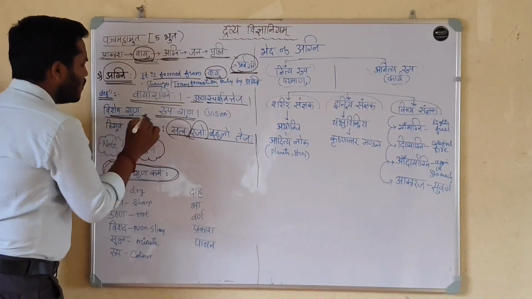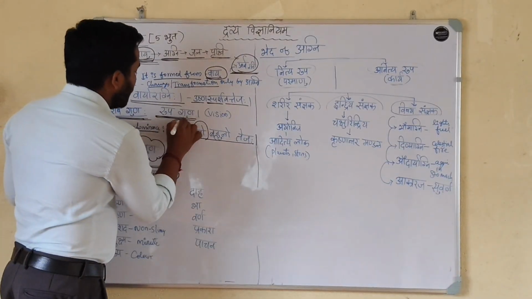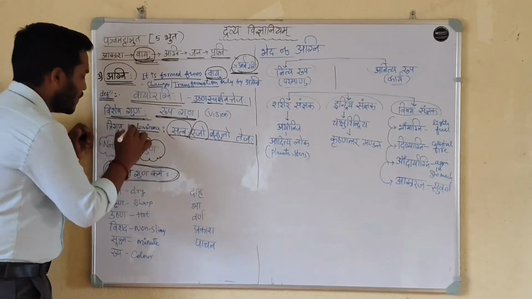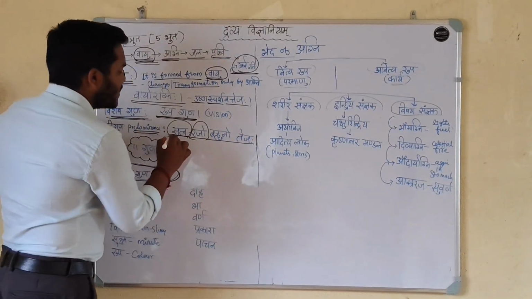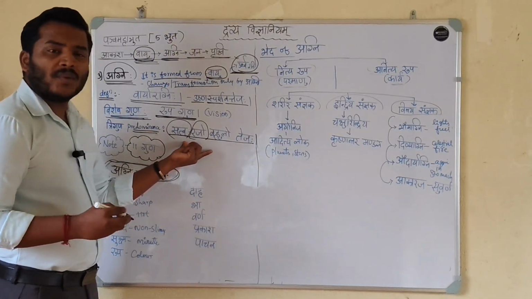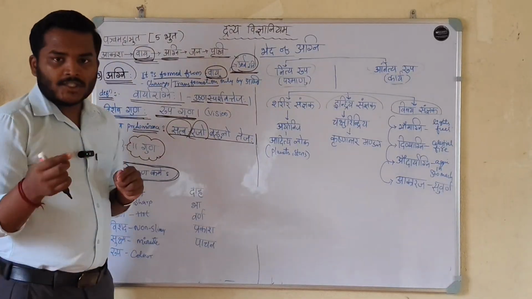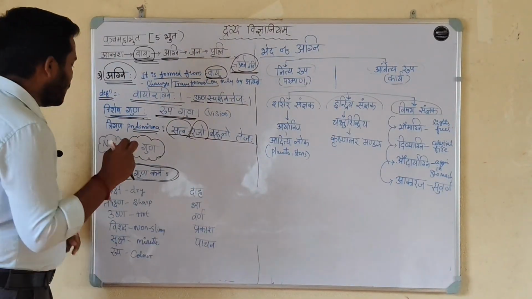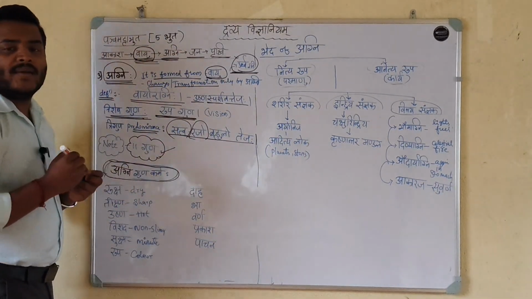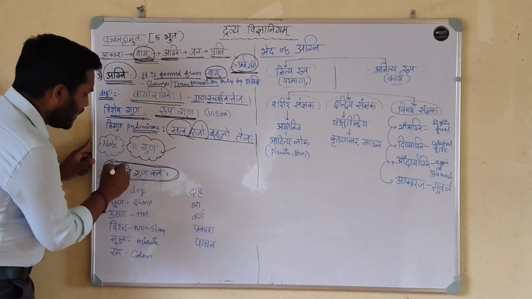Now Vishesha Guna, what is the special quality of the Agni? Means Rupa Guna, vision is the special quality of the Agni Mahabhuta. Three guna predominance: Sattva, Rajas, Bahulo Tejaha. Sattva guna and Rajas guna are dominant in Agni Mahabhuta. In Prithvi and Jala Mahabhuta, 14 gunas are explained, but here in Agni Mahabhuta, 11 gunas are explained. Now we discuss Agni Guna and Karma.